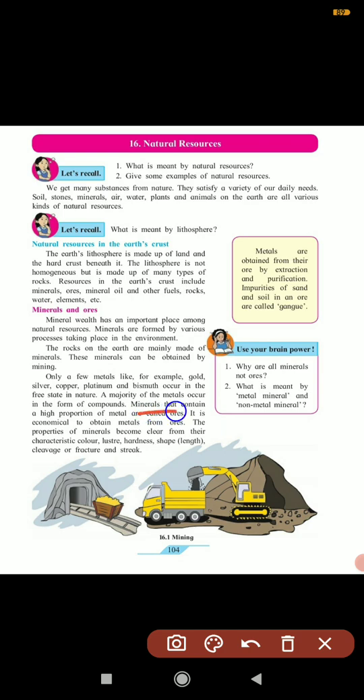Definition of ore: the mineral that contains a high proportion of metal is called an ore, and it is economical to obtain the metal from the ore. From that ore you can obtain the metal you want. But if you want iron, then you need iron ore only. If you want aluminum, then you need aluminum ore only. We can understand the properties of metals from their luster, color, hardness, and shape. Next part we will see.